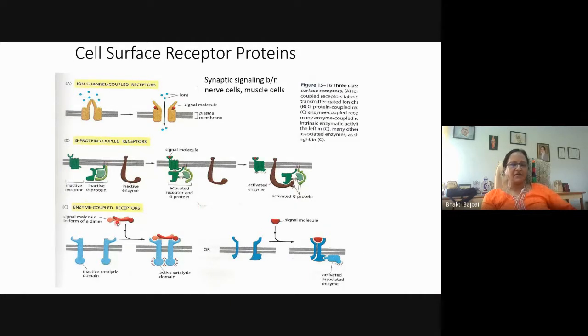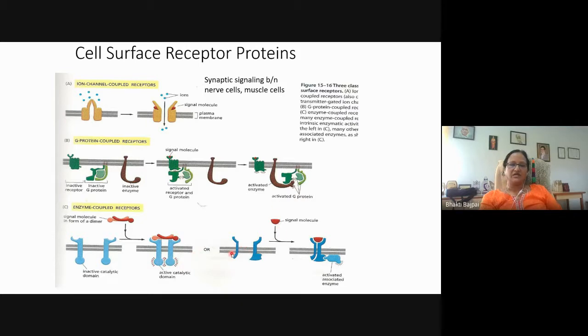Then enzyme coupled receptor. Here the inactive enzyme is present in the monomeric form, and it does not have any enzyme activity. But when the substrate binds, dimerization of the receptor occurs, and they bring about cross phosphorylation through their catalytic domain. Their catalytic domain becomes active, and these two units of the receptor phosphorylate each other, and then they provide the docking site for the other scaffold molecule or the adapter molecule, and the signal transduction starts.